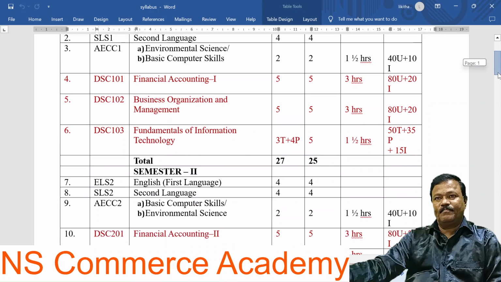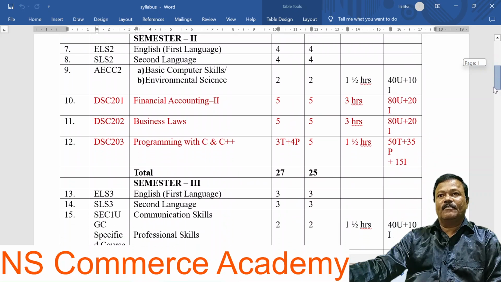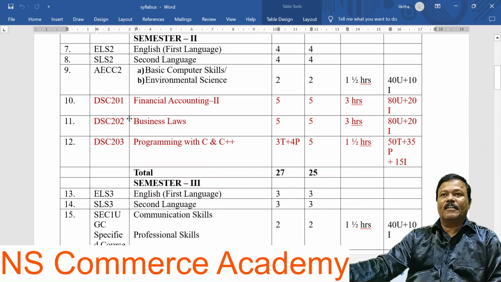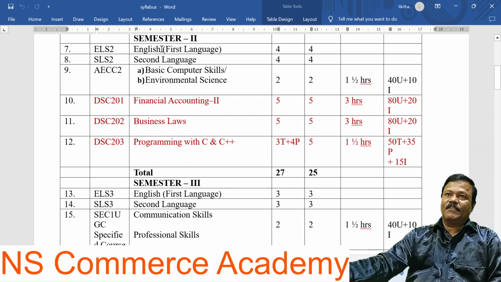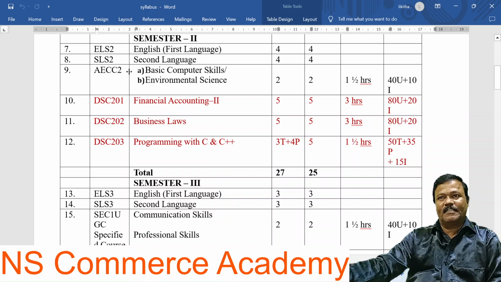And coming to the second semester, the core subjects are DSC 201 Financial Accounting 2, DSC 202 Business Laws, DSC 203 Programming C and C++, and along with these subjects, we have English language, second language, and the AEC subjects, basic computer skills and environmental science. You can choose any one.